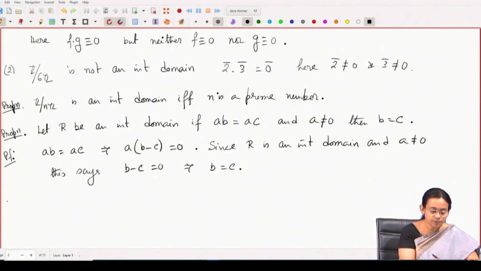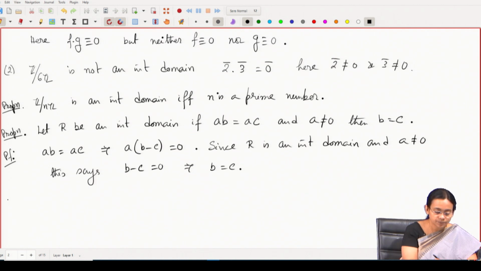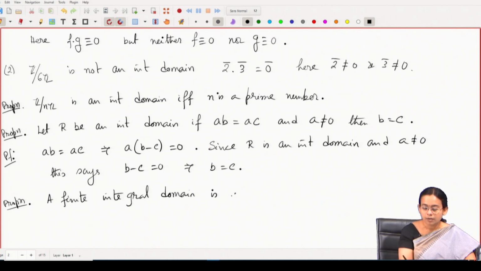Now, we will see another property of integral domains. Integral domains need not be fields, as we have already seen, because it may not have 0 divisors, but not every element has a multiplicative inverse. For example, Z is an integral domain, but it is not a field. But if I impose some condition on an integral domain, then it can be a field, and one of the conditions is that if you consider a finite integral domain, then it is in fact a field. So, let me state that first. A finite integral domain is a field.